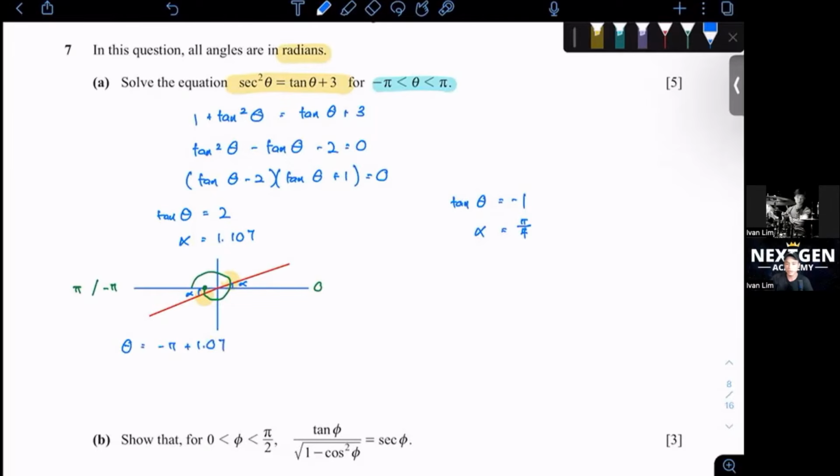1.107. Don't guess the values. I know most students just guess the value. You all just simply plus or minus. Don't do that. Be very, very clear on this because when you are doing your IB or your A levels, you got to learn this proper method anyway. For all my students, they are trained to do this very, very easy method once you all understand it. Your second answer will be 1.107 because it's in the first quadrant. Just type this in the calculator, you'll get negative 0.34. This will be 1.107. So you got two answers from here. Repeat the same process over here.